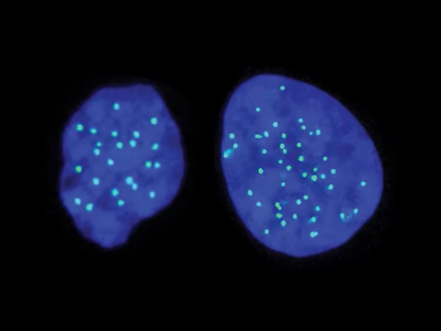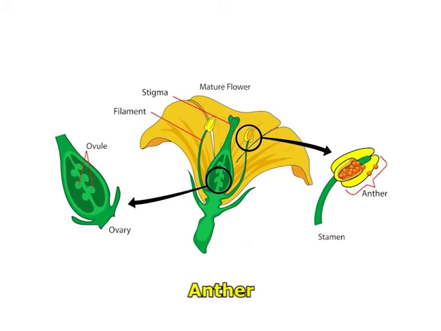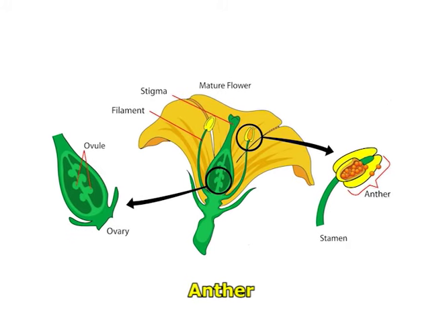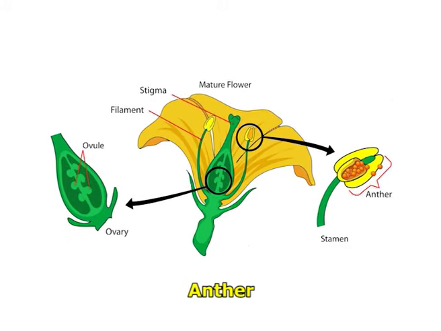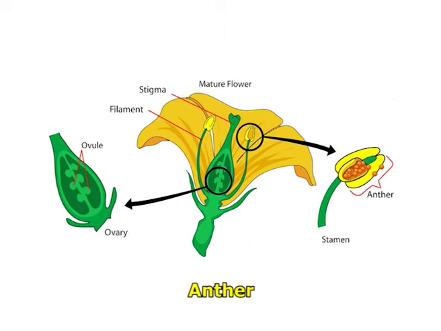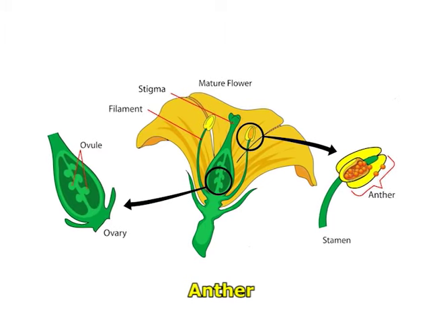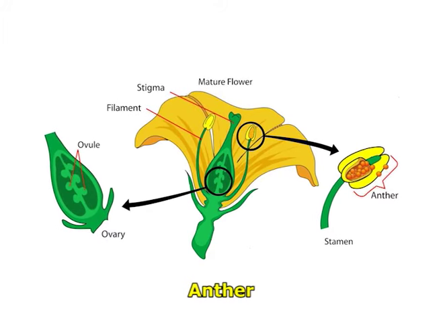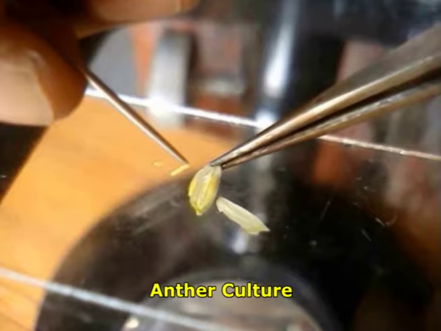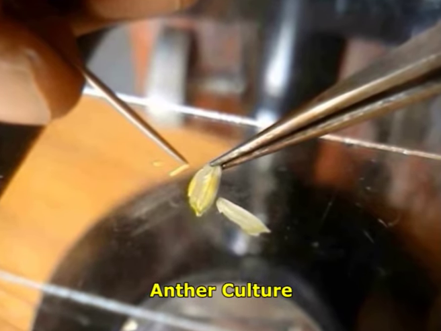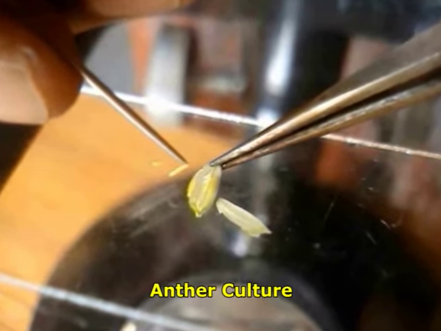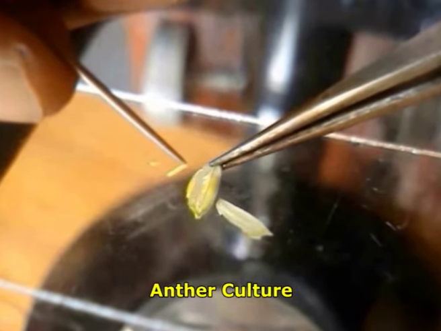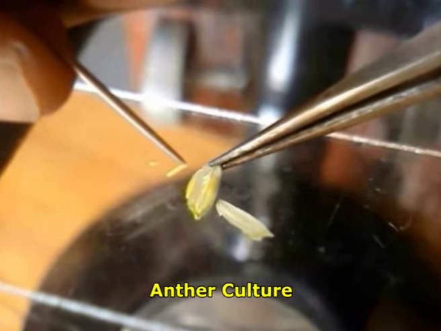female gametes. Anther is the part of the flower of angiosperms producing pollen, that is microspores, borne at the end of the stamen and usually consisting of 4 sporangia. When anthers of some plants are cultured on a suitable medium to produce haploid plants, it is called anther culture.